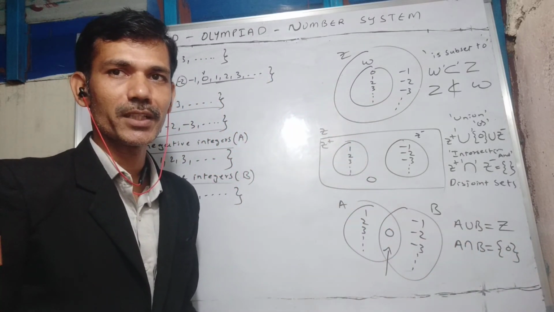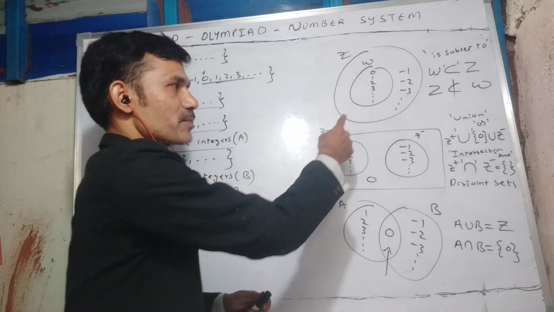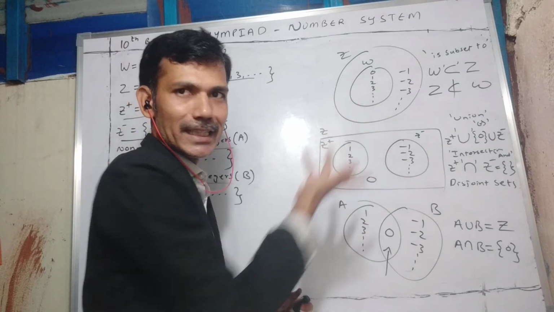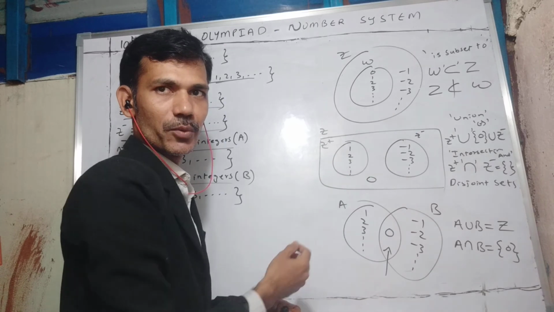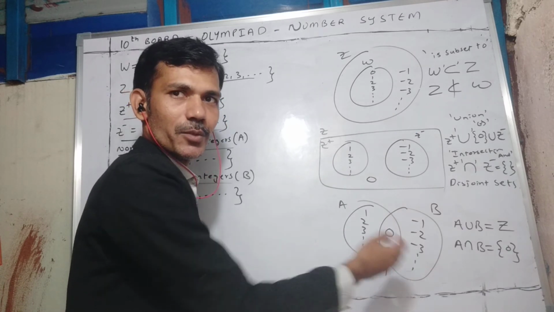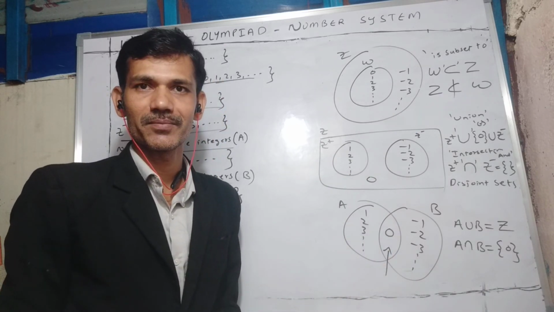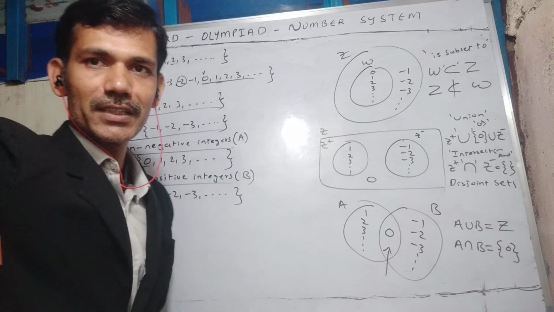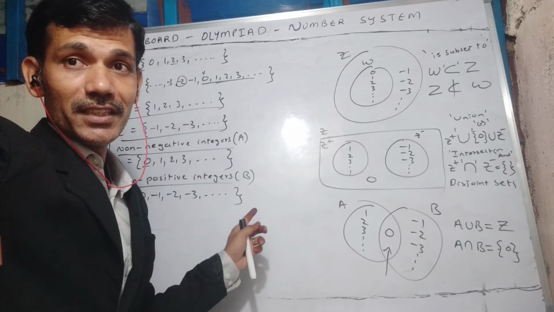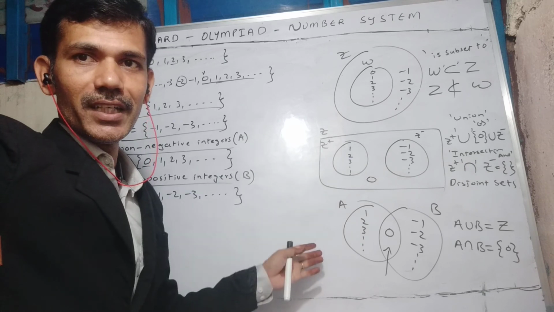So for a pair of sets, what are the three possibilities? Subset, that means one is contained in the other. Another is non-overlapping sets. The third one is overlapping sets. We represented integers in all three different ways.